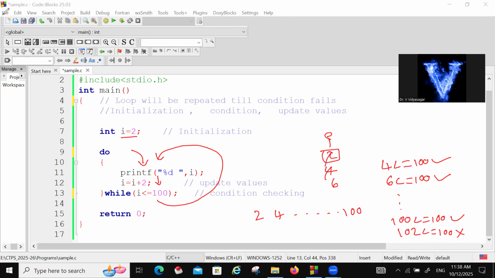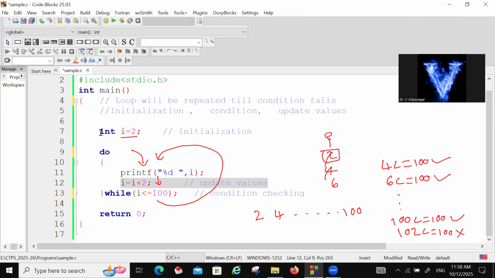The same steps. So in loop, generally we have to follow initialization, condition checking, and updating the values. These three are important. Initialization, condition checking, and updation. Here we are initializing the values. Next here condition checking. In do while we are checking the condition at the end. Now this is updating the values. Updating I is equal to I plus 2. The three steps are important in the loop.